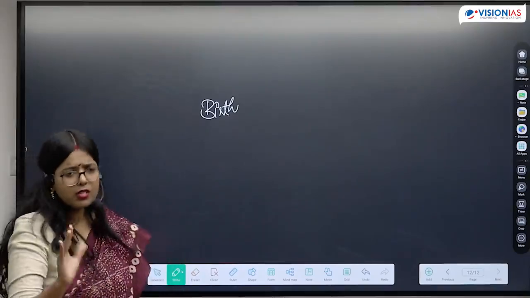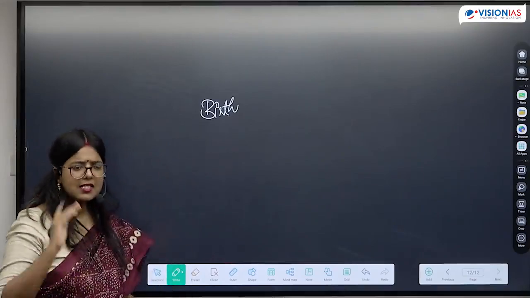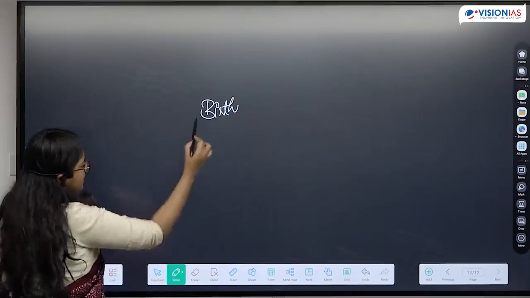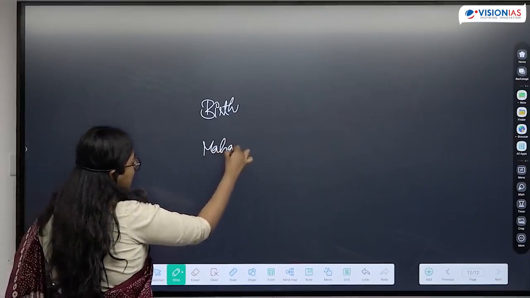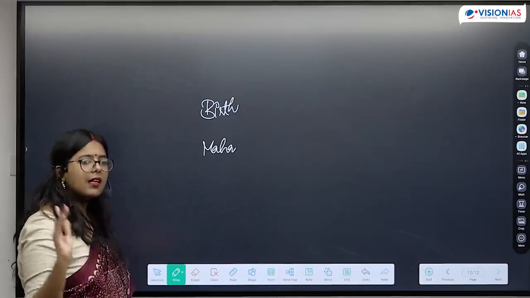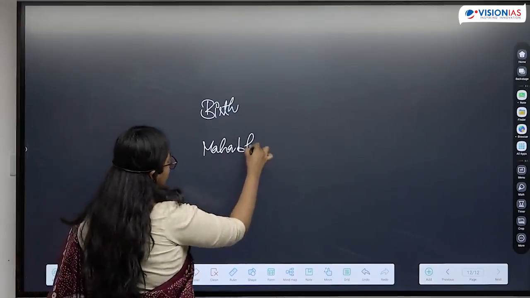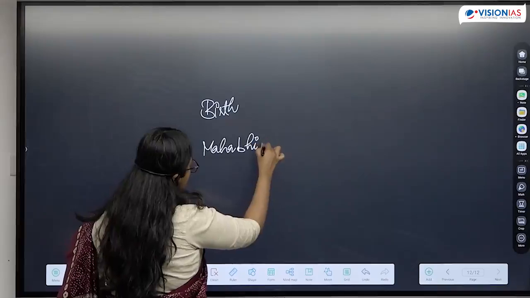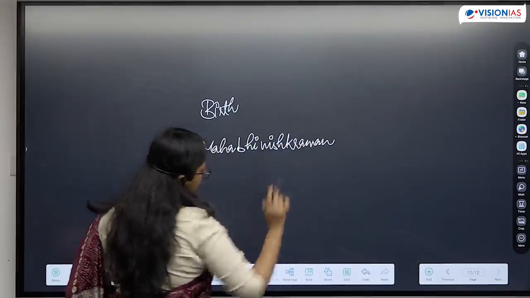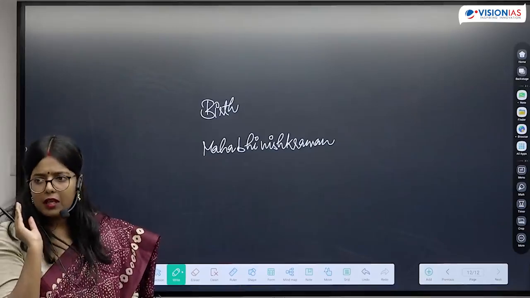What becomes important is that eventually he is leaving the palace in the middle of the night. Okay, and that event is known as, I am writing the original terms here. In English we use the term leaving the palace. If we use the technical term, that is known as Mahabhinishkraman. So we should know these terms as well, because UPSC is focusing a lot on terminologies.